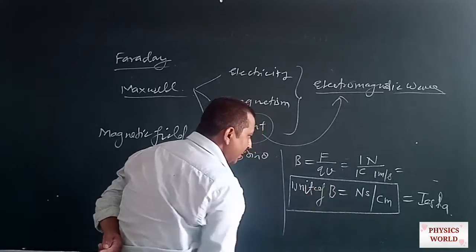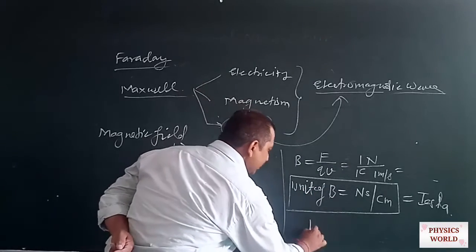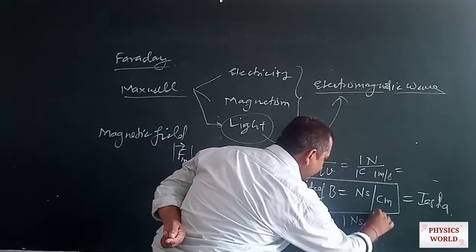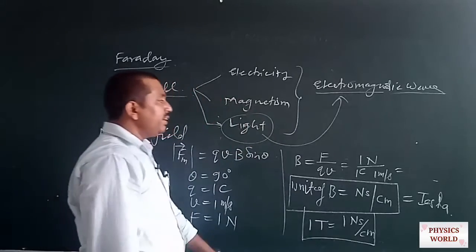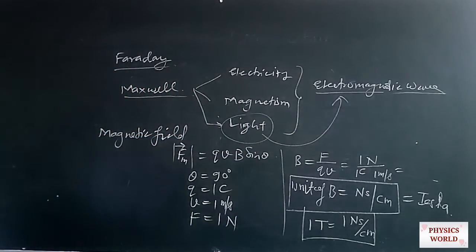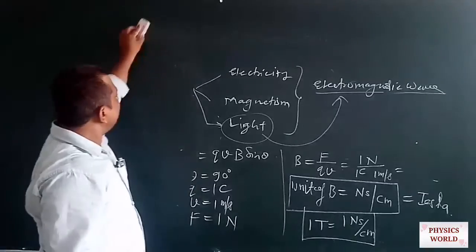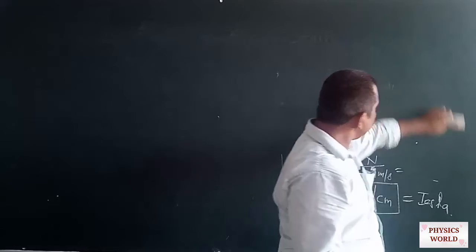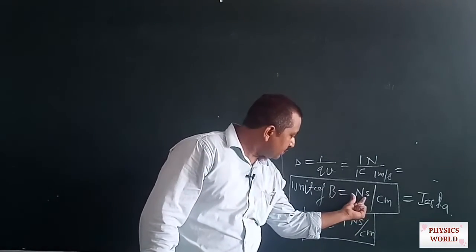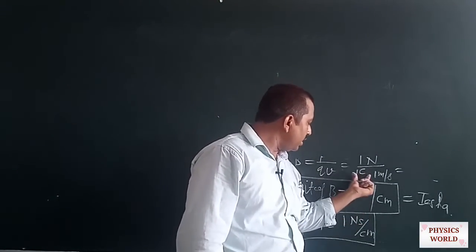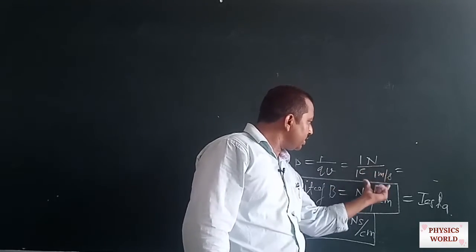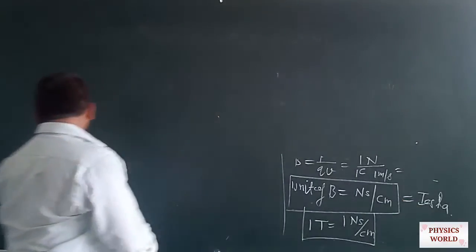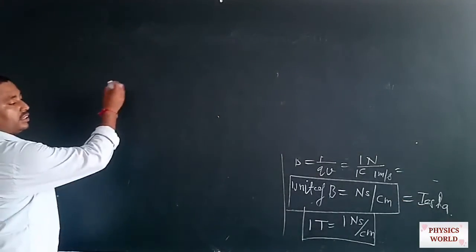So the unit of the magnetic field is Tesla, and 1 Tesla is equal to 1 Newton second per coulomb meter. Tesla is a very large unit, so we also use a smaller non-SI unit. Tesla is an SI unit because force, charge and velocity are all measured in SI units.